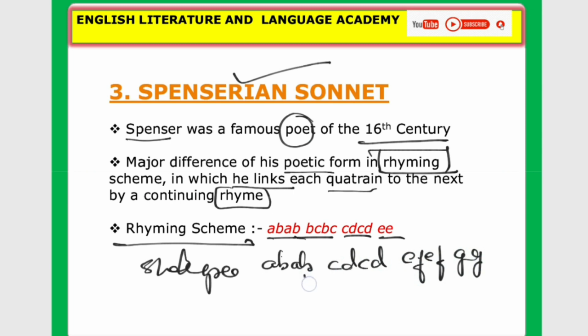Here we cannot have any link, no continuation of the last syllable. But here, look at AB AB, again B is continuing in the second quatrain. Look at C again continuing in the third quatrain. So this is called linking. Look at the word here, links of each quatrain in Spenserian sonnet form. This is the speciality of Spenserian sonnet.